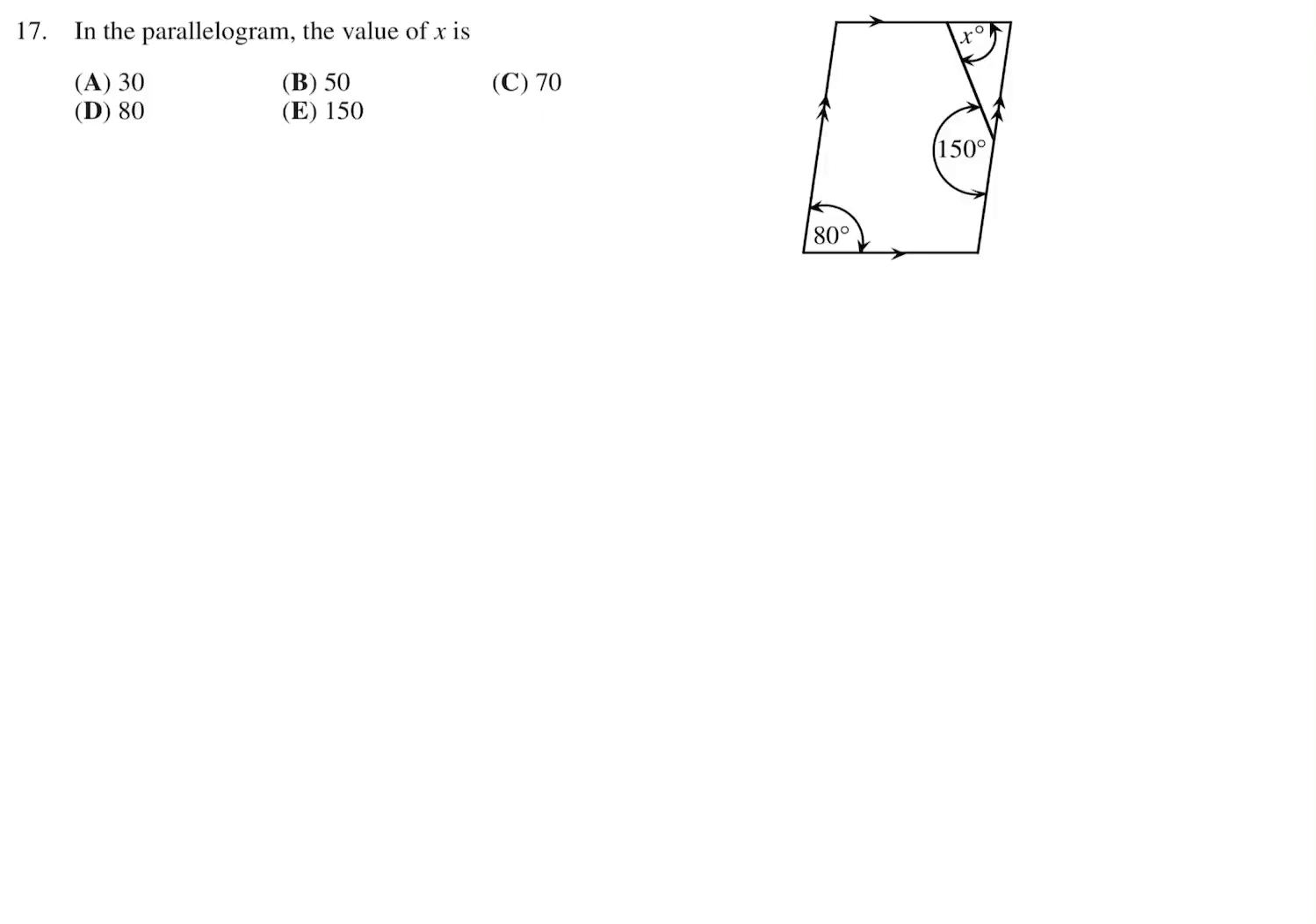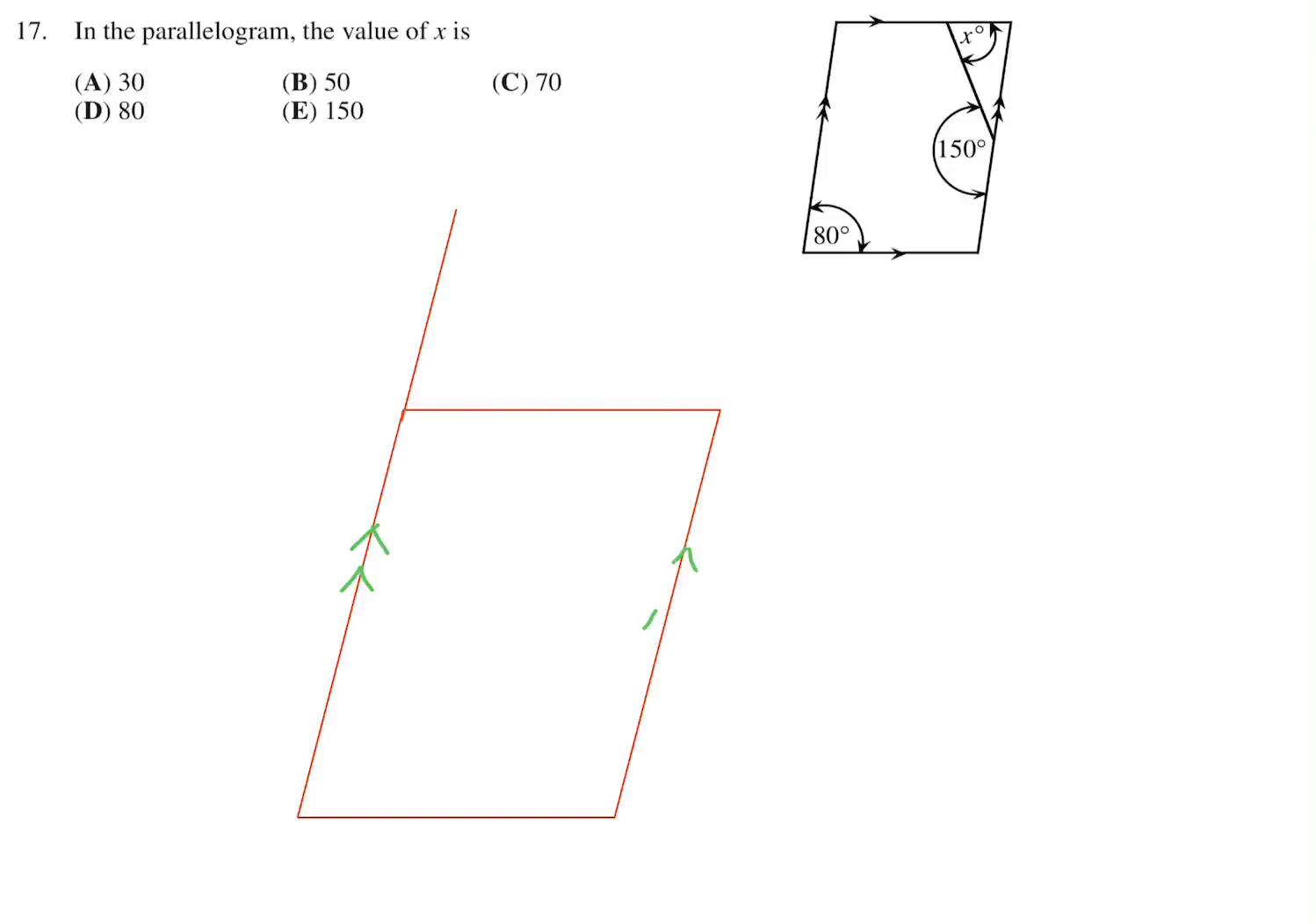In the parallelogram, the value of X is, okay, let's draw this out a little bit bigger, like that. And there's several ways of doing this. I'm just going to do it this way. I'm going to extend this line right here and just start labeling this now. So these lines are parallel like that. And this is 80. They've given you that. They've drawn another line in here, interestingly, right here. And they've labeled the angles X right there. And this whole thing is 150 from here to here.